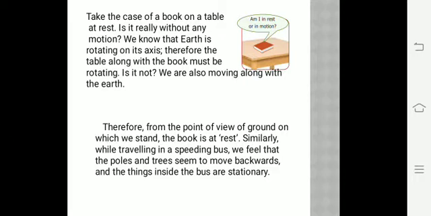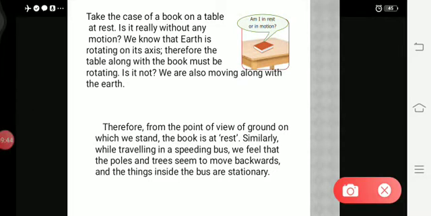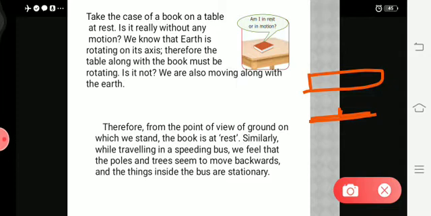Consider this example. There is a train track, and a train is going. One person is sitting by the track and watching the train move. He is considered to be the observer. From the observer's point of view, the train is moving, and the persons sitting inside the train are moving. Now you have to consider the position of a person sitting inside the train.